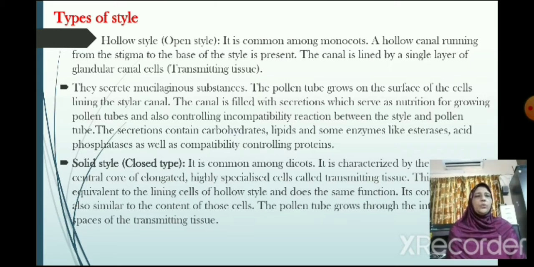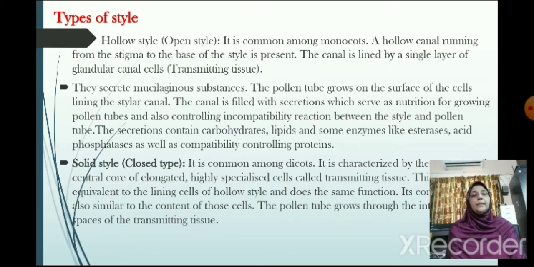They secrete mucilaginous substances. The pollen tube grows on the surface of the cells lining the stylar canal. The canal is filled with secretions which serve as nutrition for growing pollen tubes and also control the incompatibility reaction between the style and pollen tube. The secretions contain carbohydrates, lipids and some enzymes like esterases and acid phosphatases, as well as compatibility controlling proteins.